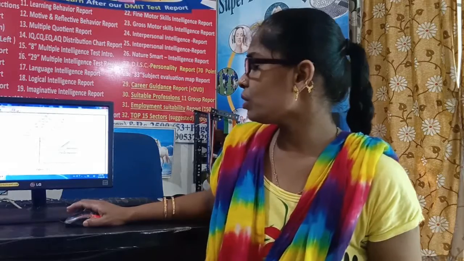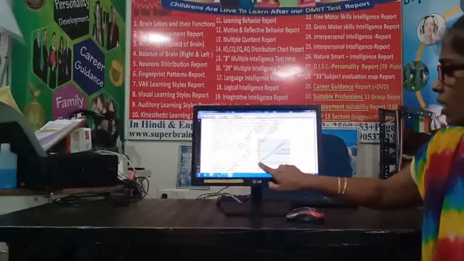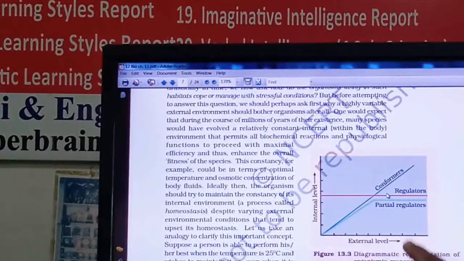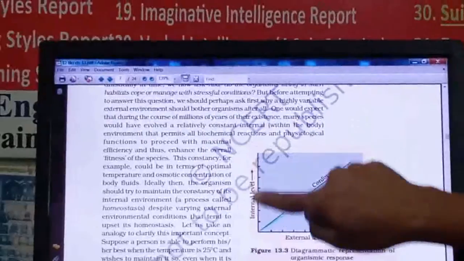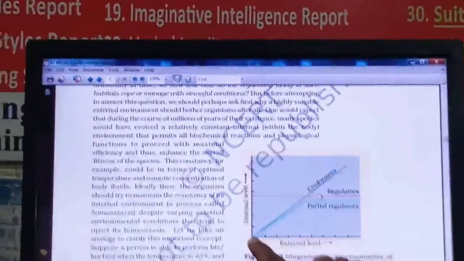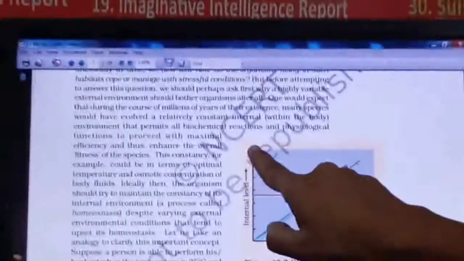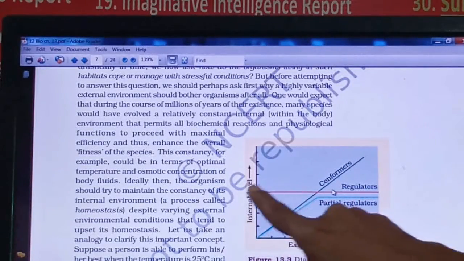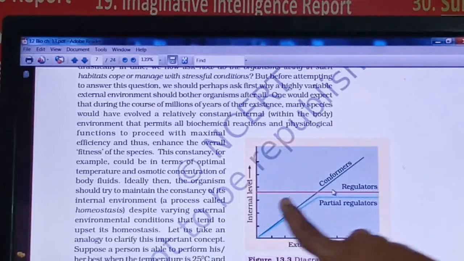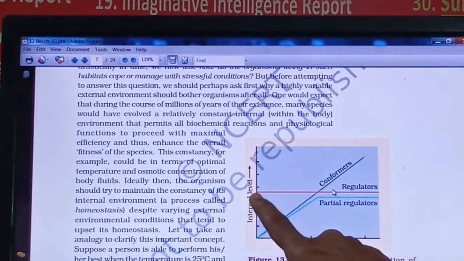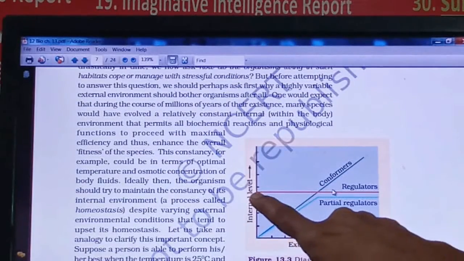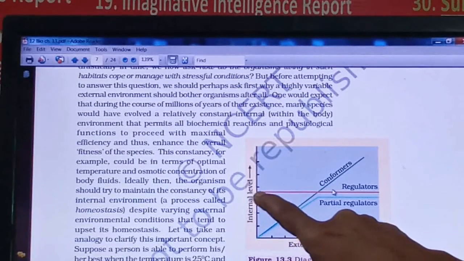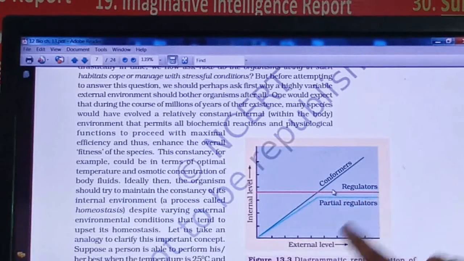In your textbook this picture is given. For conformers, here you can see the external environment level and this is the internal environment level. As the external environment changes, the internal environment also changes. So these change according to the external environment. And this we have seen for regulators: their internal level is fixed. It will not increase or decrease, it will always remain constant whatever change takes place in the external level.